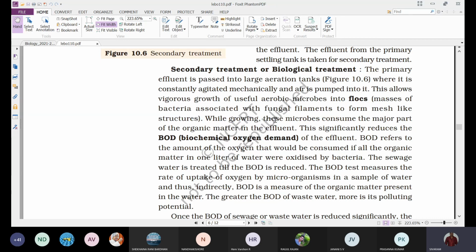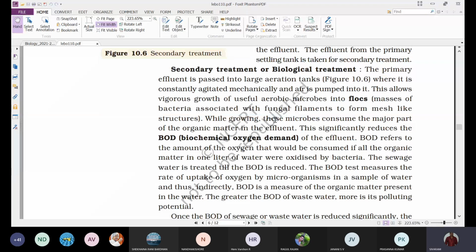So why are we doing all this? Aerobic treatment means to reduce the BOD, because the sewage has a huge amount of organic matter. If more organic matter is present, then what happens? The bacteria will consume this organic matter and undergo decomposition by using oxygen. So if more organic matter is there, more oxygen will be consumed by the bacteria. As a result, the BOD will be more for sewage water.